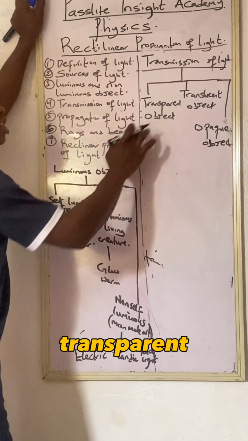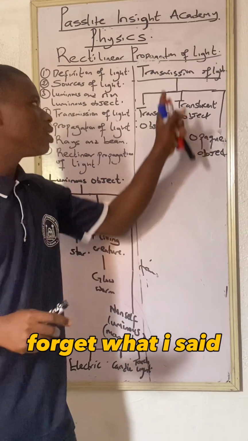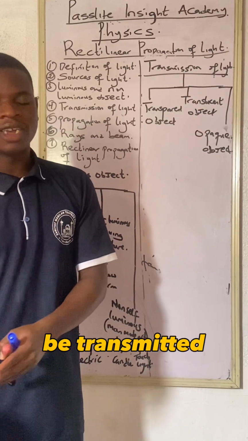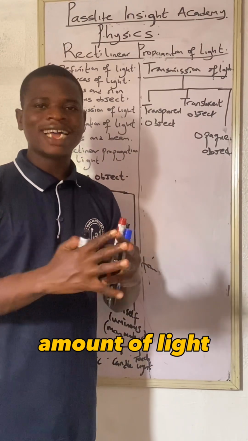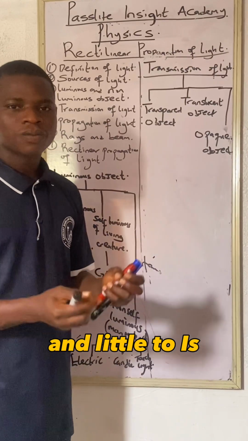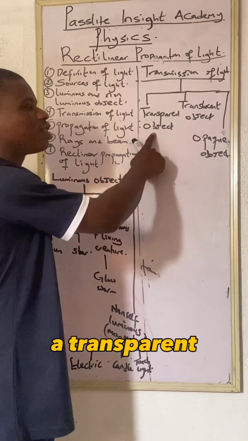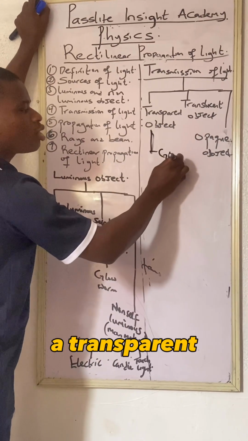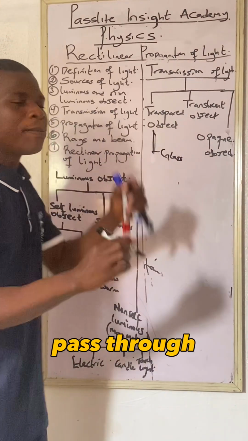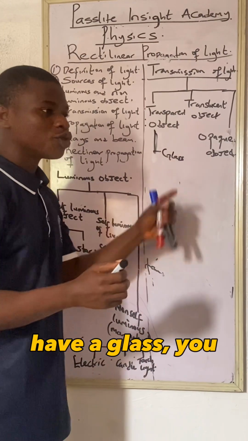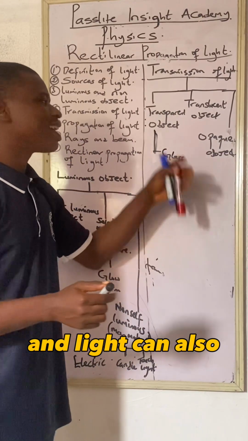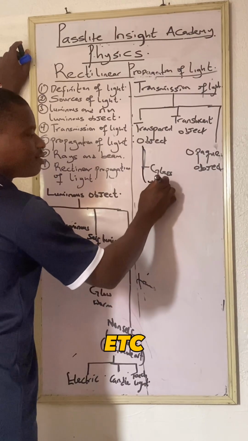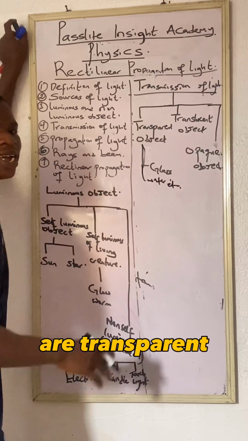What is a transparent object? Don't forget what I said transmission means: some parts will be reflected and some parts will be transmitted. But when you have a large amount of light that is transmitted and little is reflected, then it's a transparent object. An example is glass. A transparent object is one you can see through and light can pass through. When you have a glass, you can see the other side of the glass and light can also pass through. I also have water, etc. All these are transparent objects.